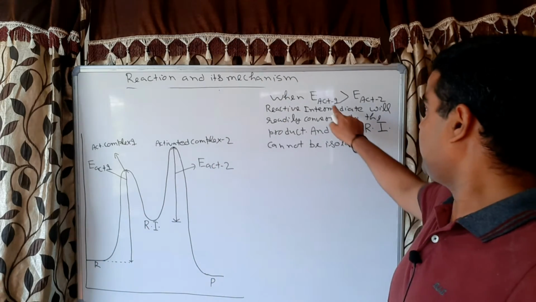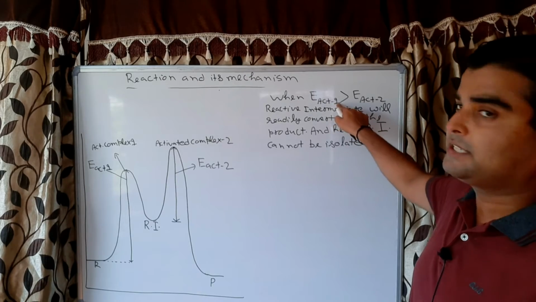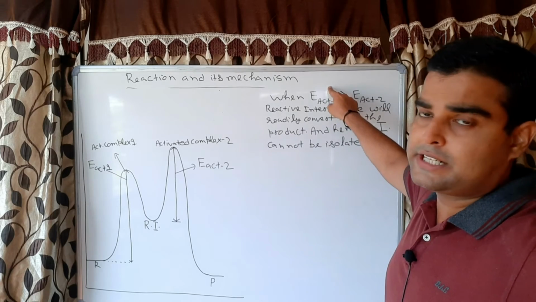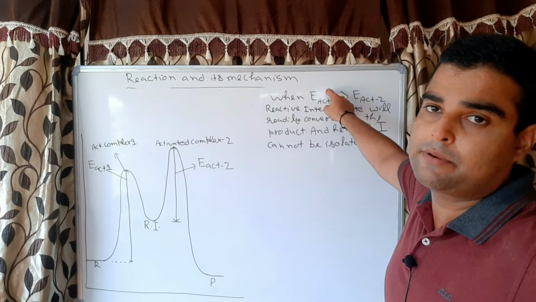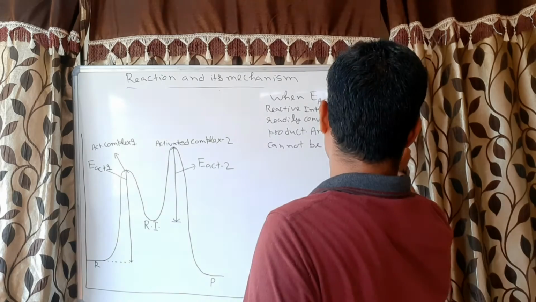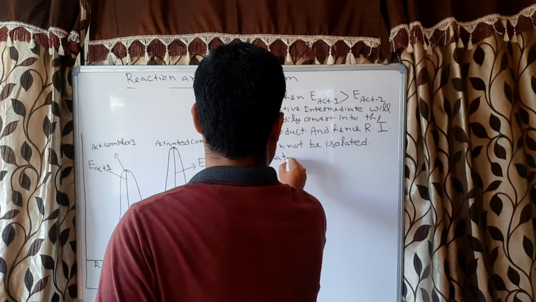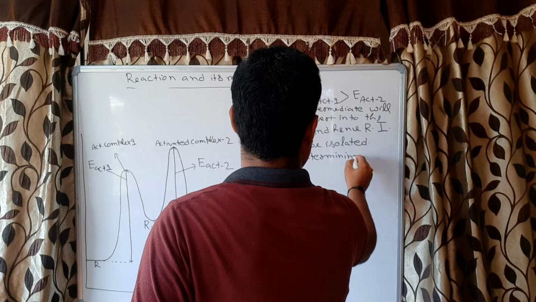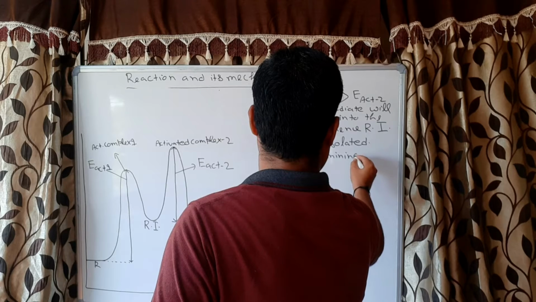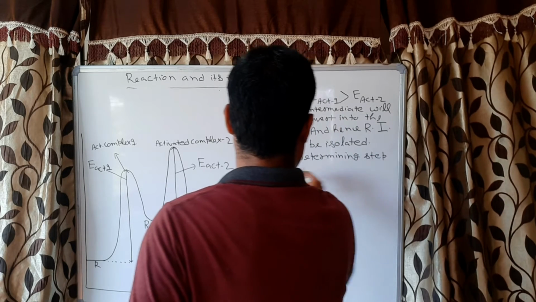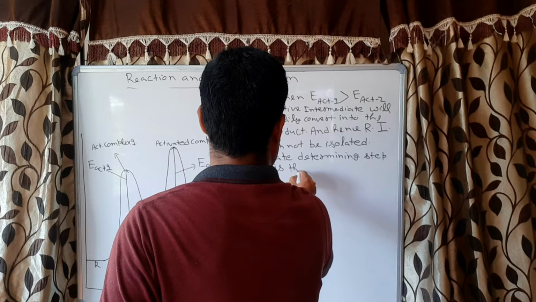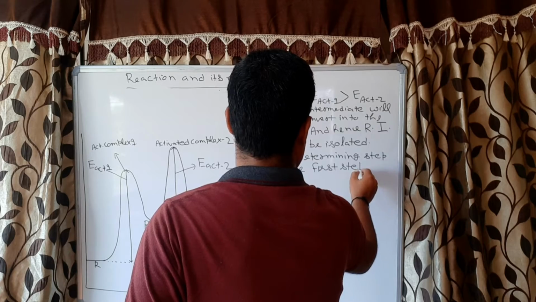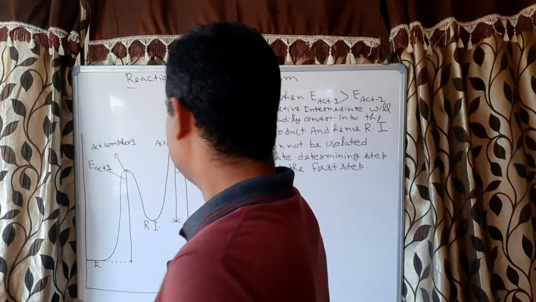And since the activation energy for the first step is more, that step will be slow. And since the first step is the slow step, it means the rate determining step will be the first step. Correct?